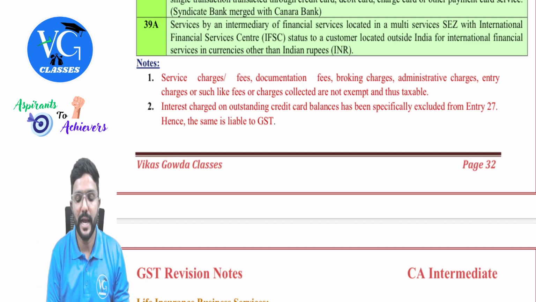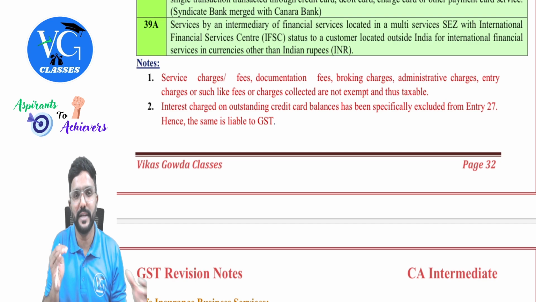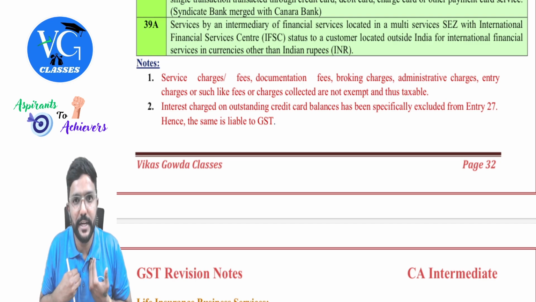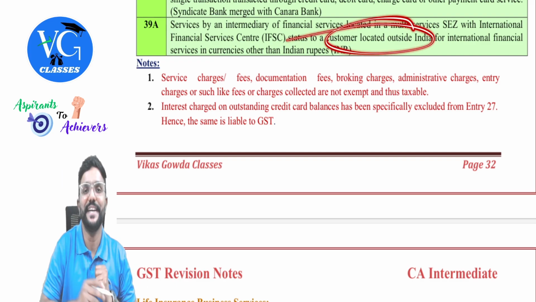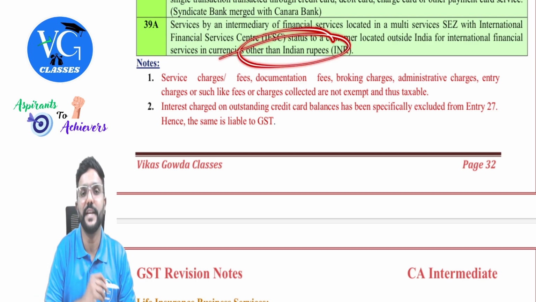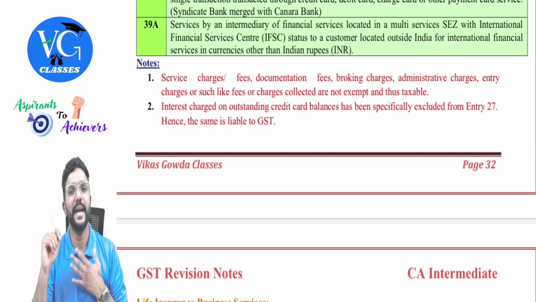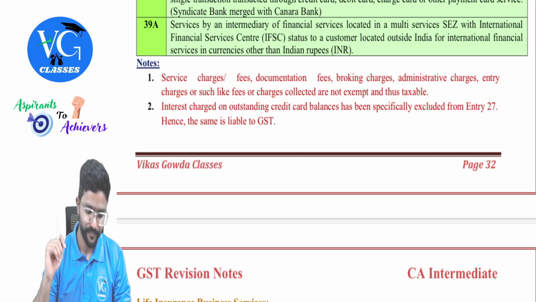I repeat, I am an intermediary who is providing financial services to the client of a financial entity. Where is the financial entity located? It is located in IFSC. So they are providing financial services, but on behalf of them as an intermediary, I am providing to their customer. Where is the customer? Outside India. And that customer is paying the consideration in what form? Foreign currency. In that case, whatever I will earn for my services is exempt from GST, guys.